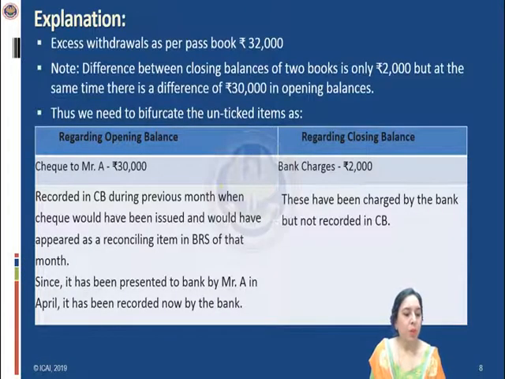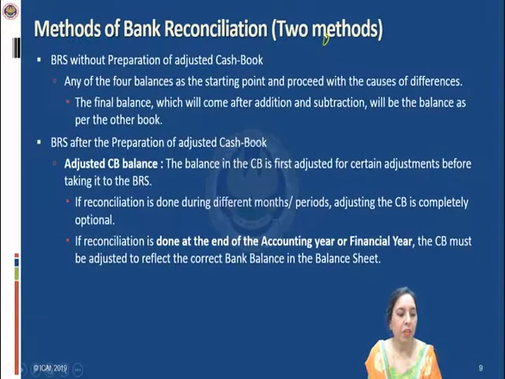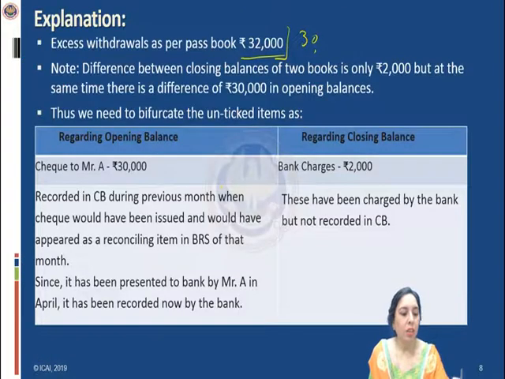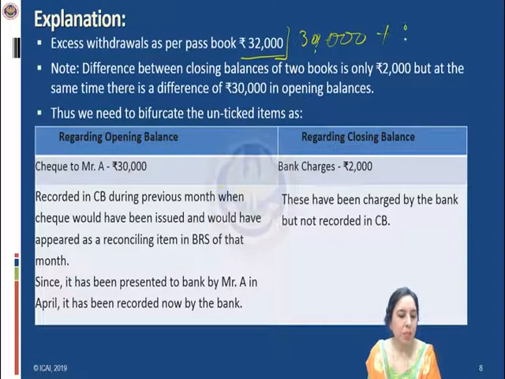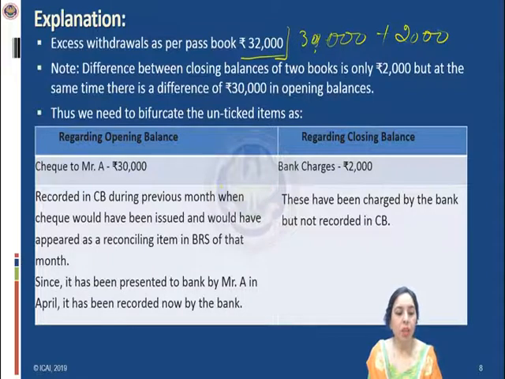Excess withdrawals as per passbook are 32,000. How has this 32,000 been calculated? The entry of 7th May amounting to rupees 30,000 is an excess withdrawal, and the bank charges are 2,000. So the total is 32,000. So this is the excess withdrawal, 30,000 plus 2,000. Note, the difference between the closing balance of the two books is only 2,000.